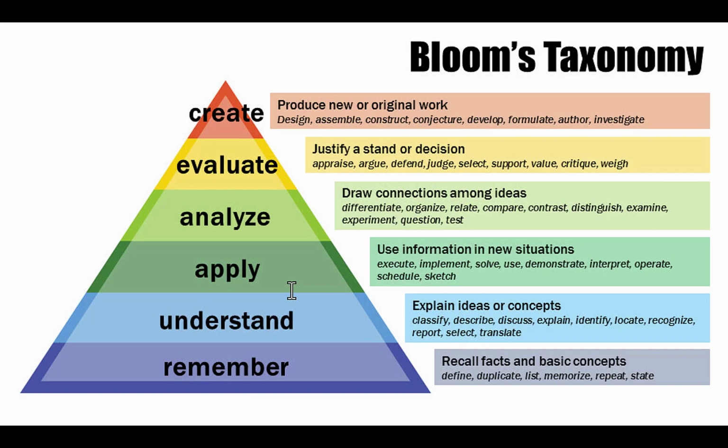You can get some interesting output, some helpful output. So remember the power of Bloom's taxonomy in prompt engineering.